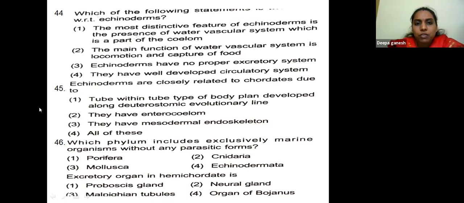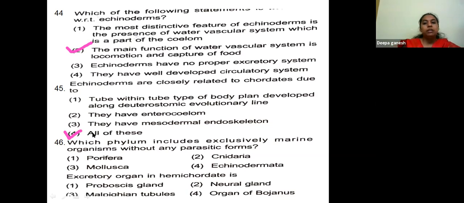Echinoderms are closely related to chordates due to the tube-within-tube body plan developed along the deuterostomic evolutionary line. They have enterocoelom and mesodermal endoskeleton. The answer is all of these.